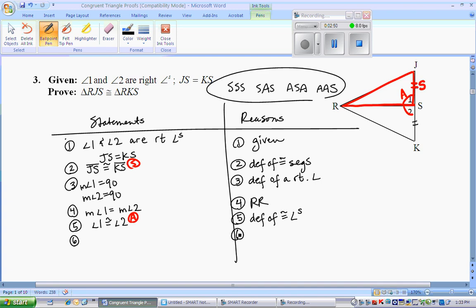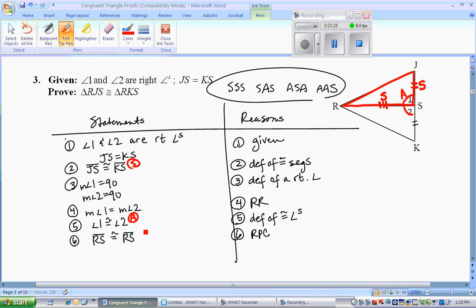What else do I have that's the same? Well, if you've already watched the first 2, maybe you'd realize we're going to do the same thing we did there. You have this reflection where they share a side. This set of sides in the middle should be congruent. Alright, well, let's write that down. RS congruent to itself. This is RPC. If you wanted to say equals, it'd be RPE. It'd be a property of equality, but as it is, it's a property of congruency. Reflexive property of congruency. Something is equal to itself, or in this case, congruent to itself.